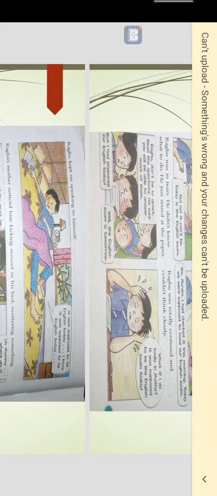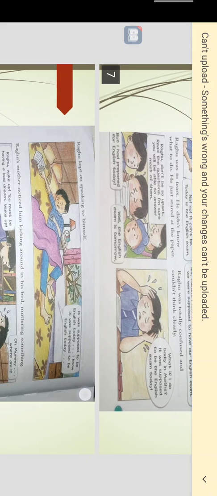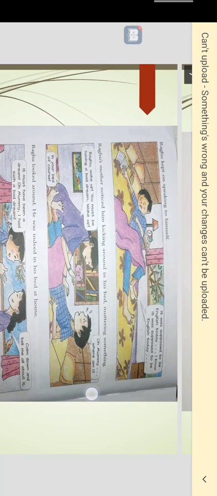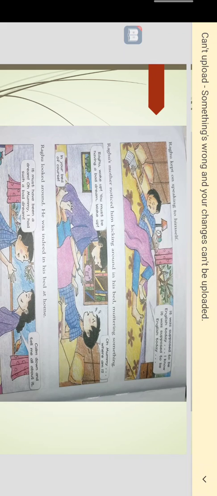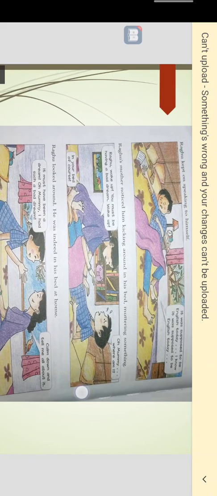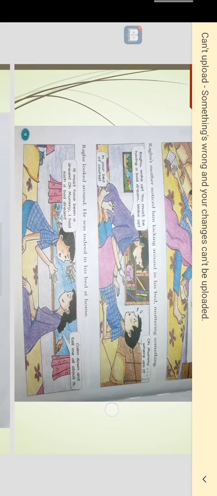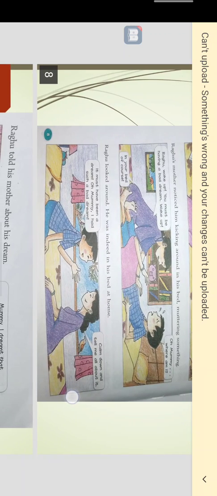And he started thinking, oh, what if I do badly in maths? It was supposed to be the English exam today. Raghu kept on speaking to himself. It was supposed to be English exam today. I know it was supposed to be English today. Raghu's mother noticed him kicking around in his bed, muttering something. Raghu, wake up. You must be having a bad dream. Wake up.